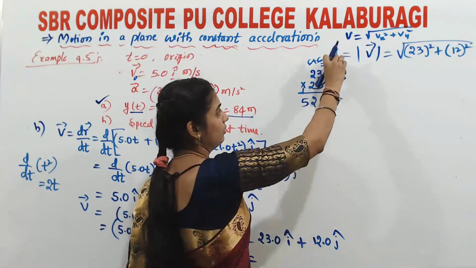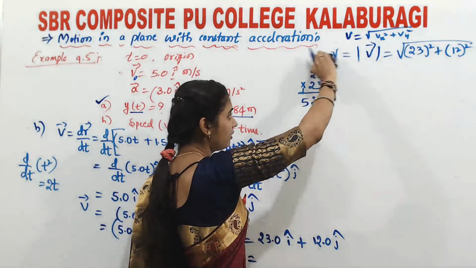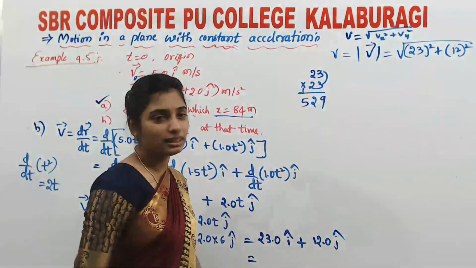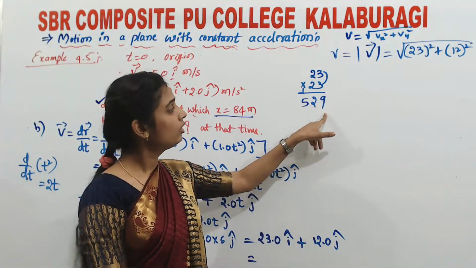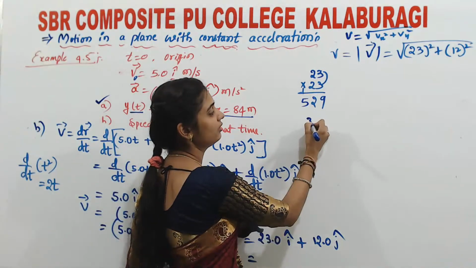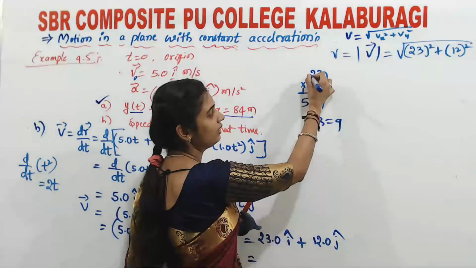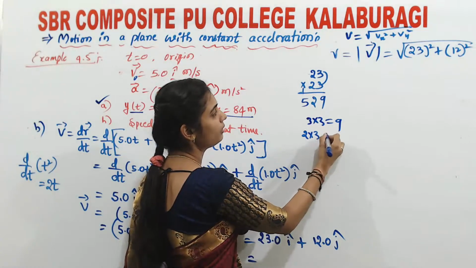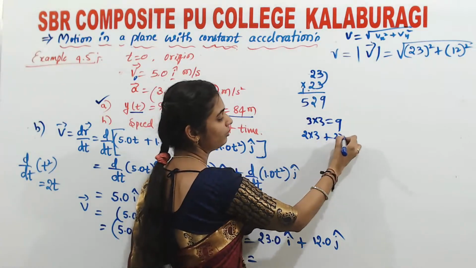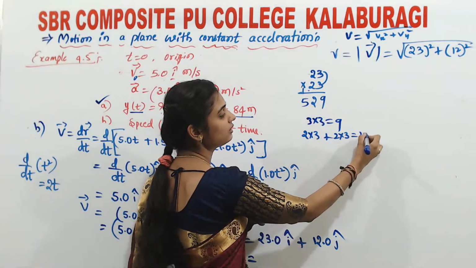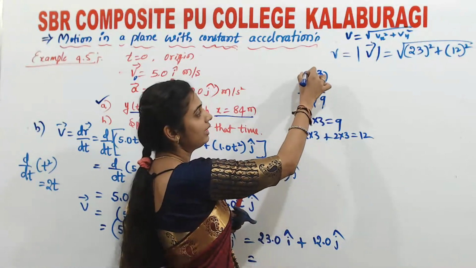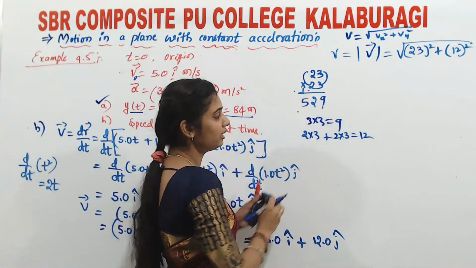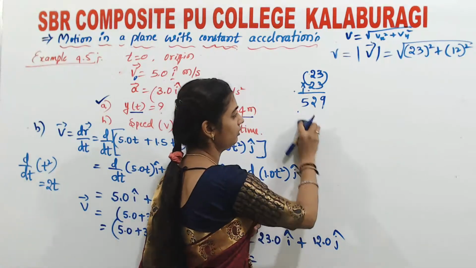So how to do it? When you have the square of the same two numbers, if it is big, how to remember? So 3 into 3, 9. After that, just multiply here. 3 into 3 is equal to 9. Next is 2 into 3 plus 2 into 3. Okay, how much is it? 6 plus 6, it is 12. So write down 2, carry 1. Again 2 2 is 4, 4 plus 1 it is 5. So like this you have to multiply.